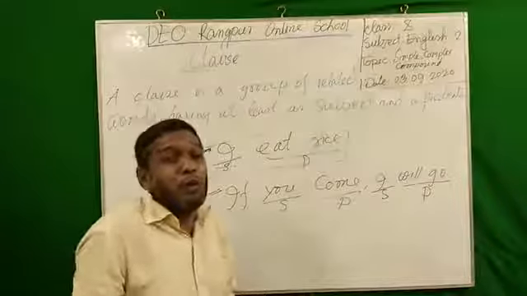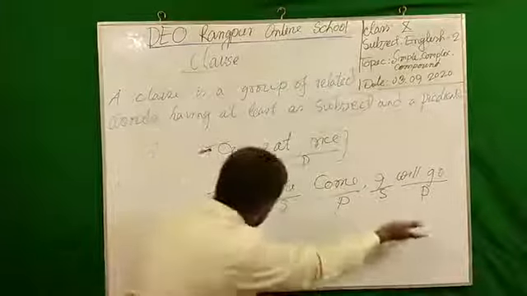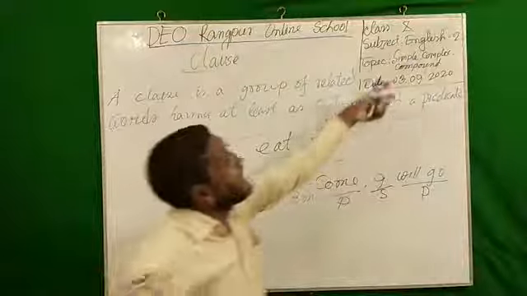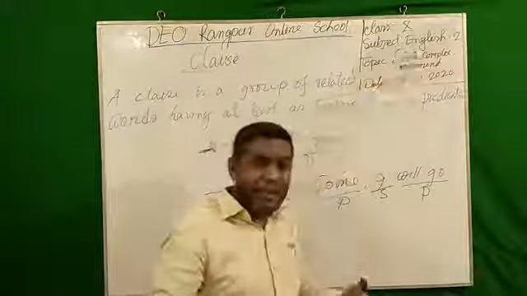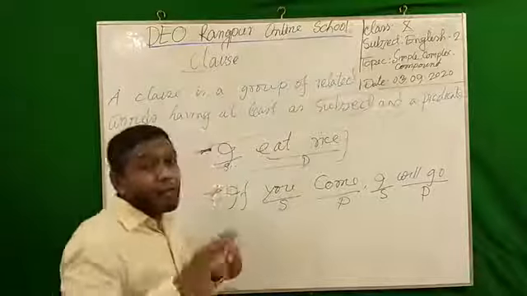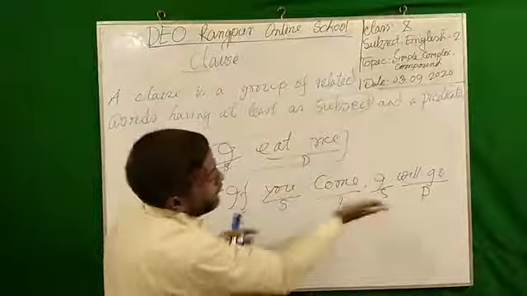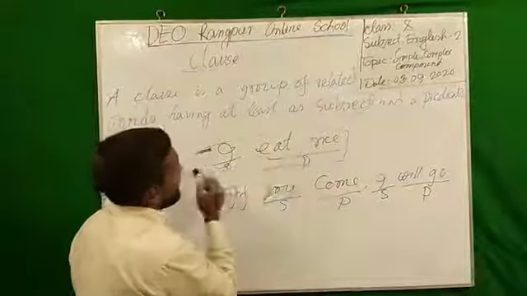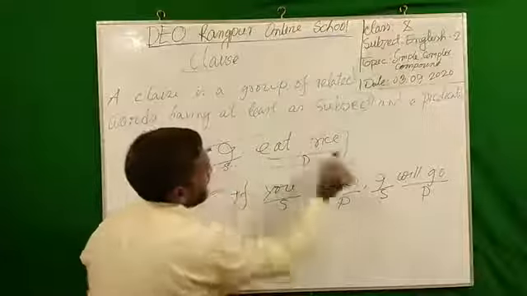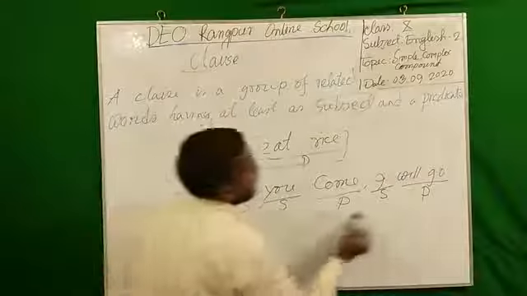So if we don't have the knowledge of clauses, and I cannot find out the clauses in a big sentence, then how can I sense it? So this is my technique. I must have prior knowledge of how I can find out the clauses in a big sentence, or how many clauses are there. So you can understand here, this is a single clause and a single sentence also, but this is a single sentence from here, but we have two clauses.